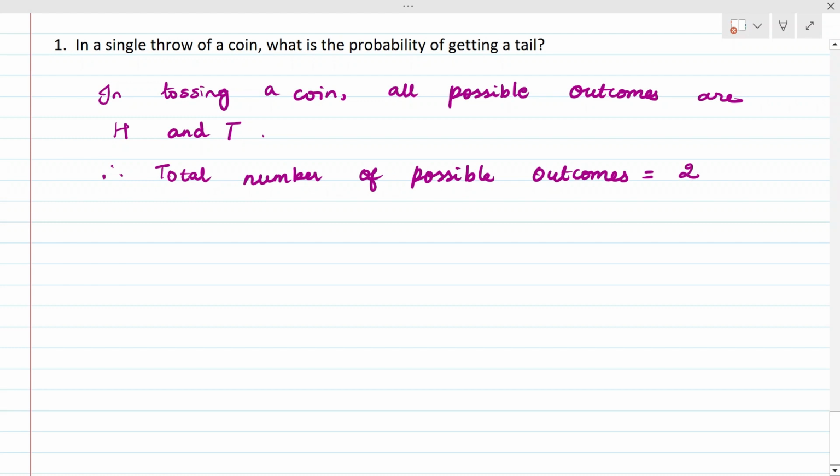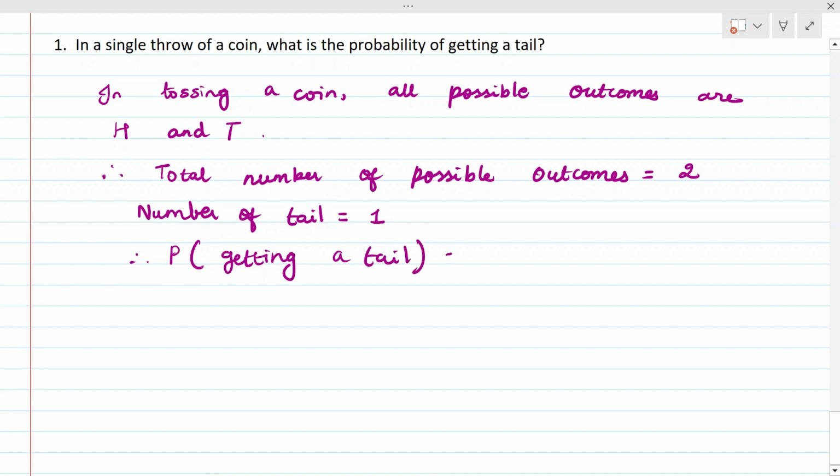And then what is the question? What is the probability of getting a tail? So number of tails: how many tails are there in one coin? We have only one tail. So 1. Now the probability: P of getting a tail is the number of tails divided by the total outcomes.